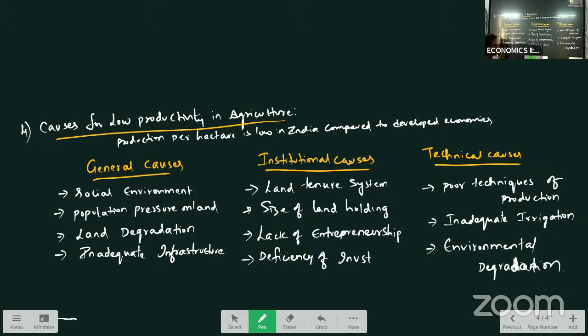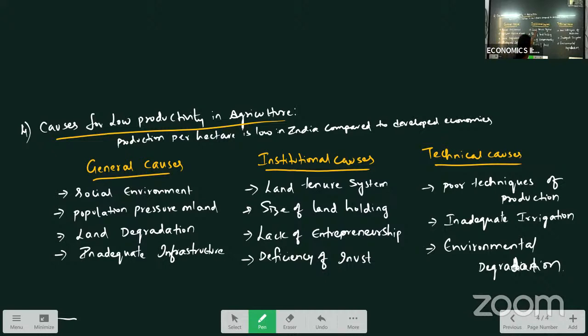Compulsory question for LAQ, right? Remember, if you remember the side headings, you can write your answer easily. So what is low productivity? Production per hectare is called productivity, which is low in India compared to that of developed economies. What are the reasons? General reasons are because of the society in rural areas, population pressure on land, land degradation, and inadequate infrastructure.